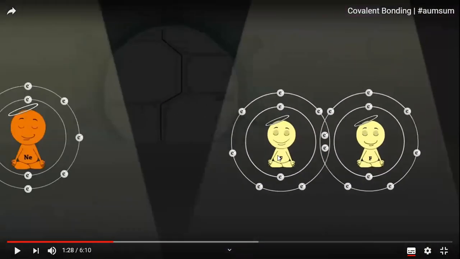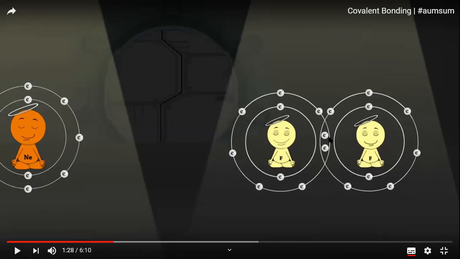Now the last energy level: 1, 2, 3, 4, 5, 6, 7, 8. And this atom: 1, 2, 3, 4, 5, 6, 7, 8. So now both of them become more stable, and because each atom shares 1 electron with another atom, they form a bond between them. This bond is called a covalent bond.